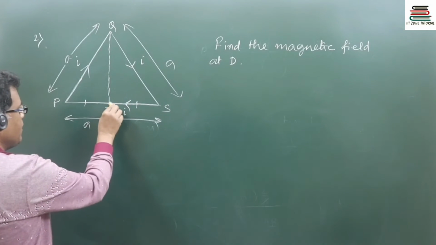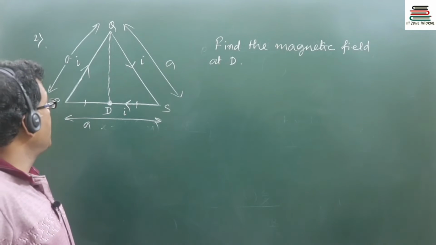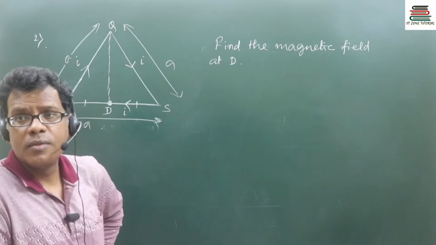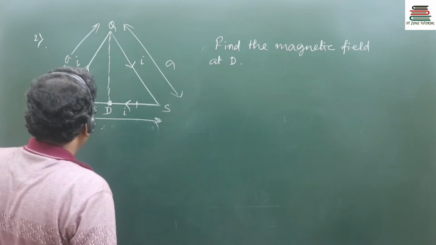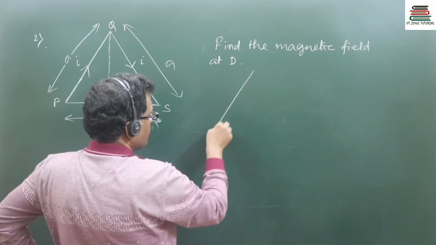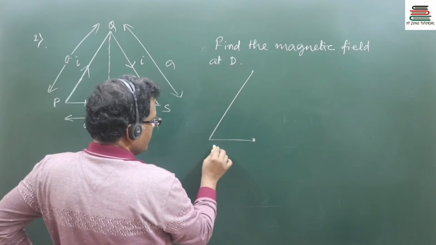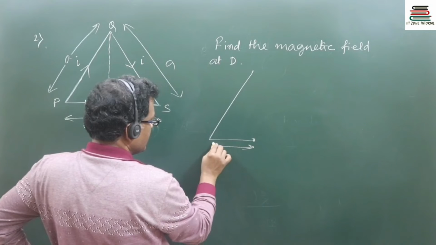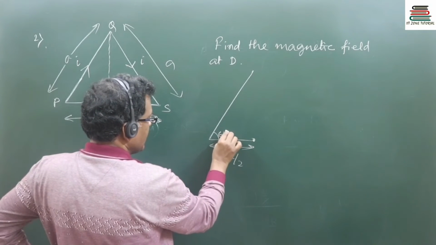Well, the magnetic field at D due to the side SP will be 0. But when I would like to calculate the magnetic field at this point, I know this distance is a by 2. Geometrically this is 60 degrees.